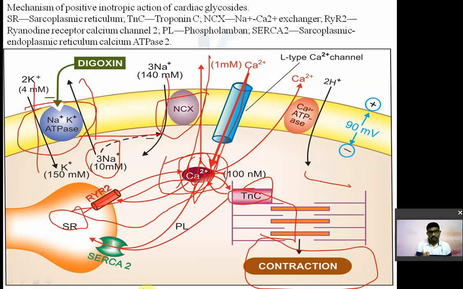Okay. So इसके ऊपर क्वेश्चन आ सकता है. Digoxin will do the following things in congestive cardiac failure. It will increase the force of contraction, it will increase the calcium level inside the cell.